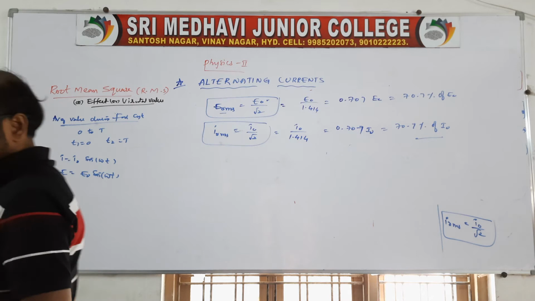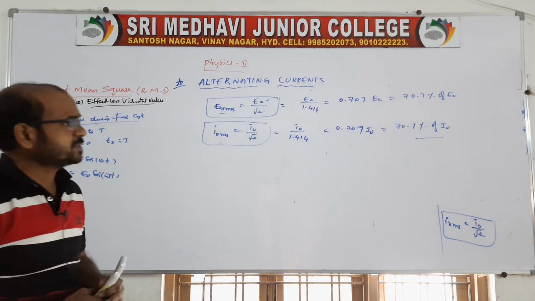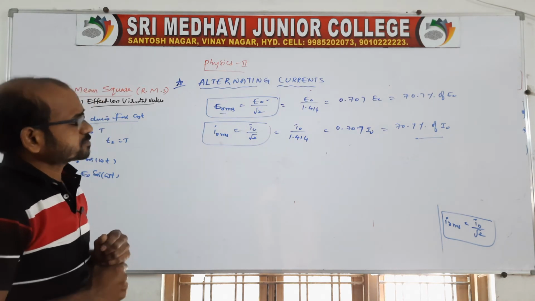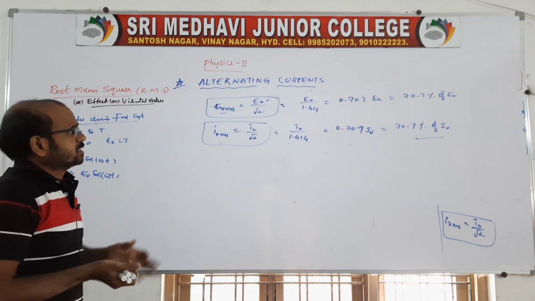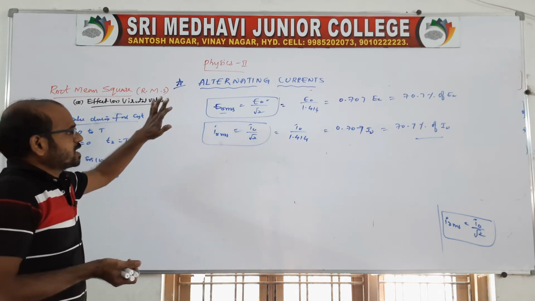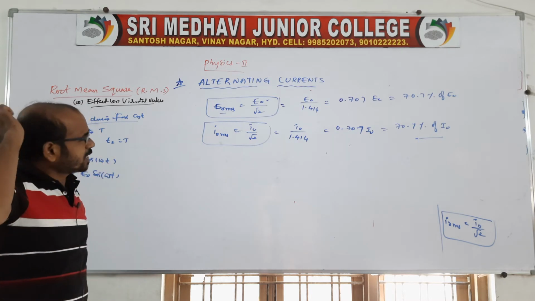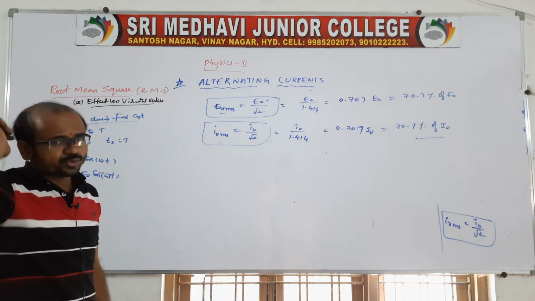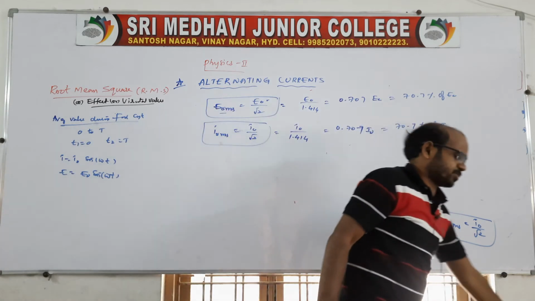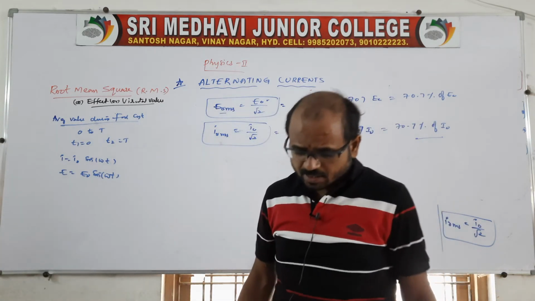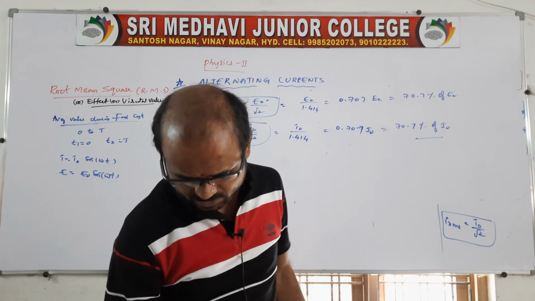So like this, the expressions are related to ERMS and IRMS. The expressions are ERMS equal to E naught by root 2 and IRMS is equal to I naught by root 2. These two values are very, very important, because they will come again in the next classes also.